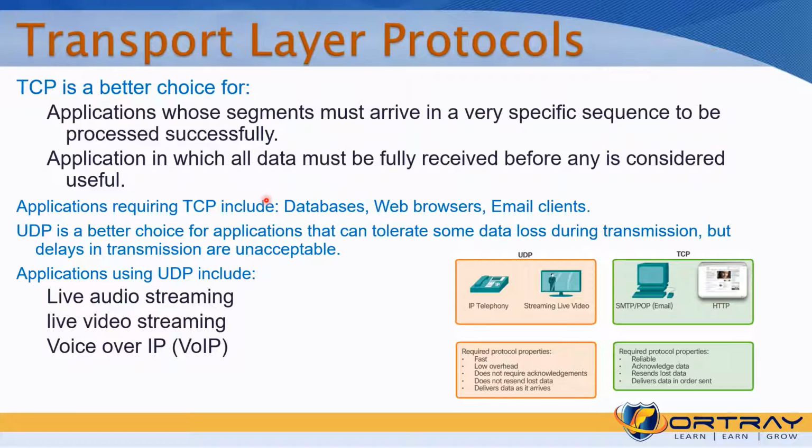UDP is a better choice for applications that can tolerate some data loss during transmission, but where delay is not acceptable. For example, voice traffic cannot be delayed. If the voice traffic is delayed, the message on the other side may be out of order, or the person receiving it may not understand what you are trying to communicate. Live audio, live streaming, and voice over IP are examples of UDP use.